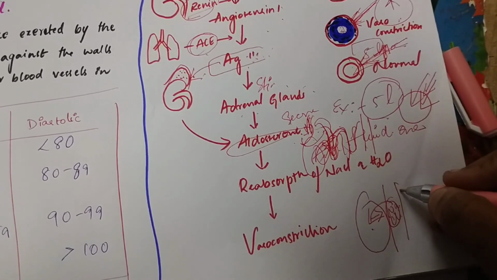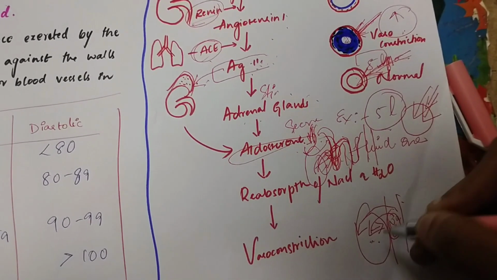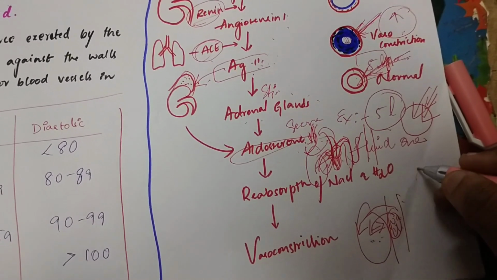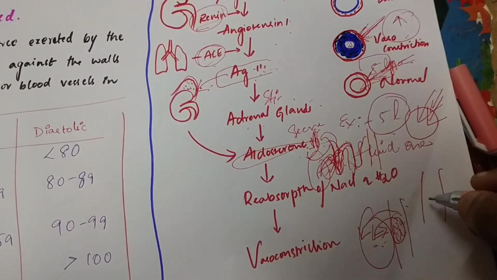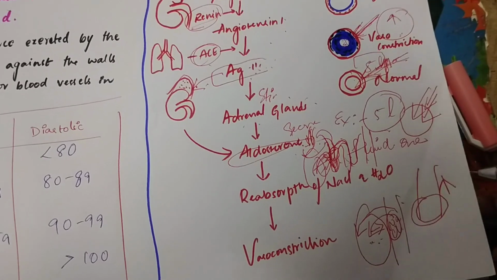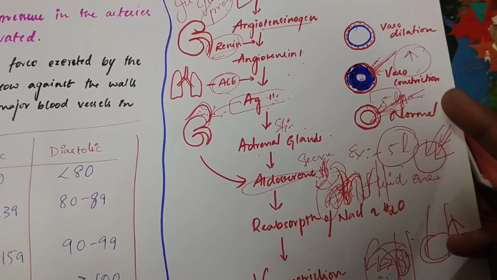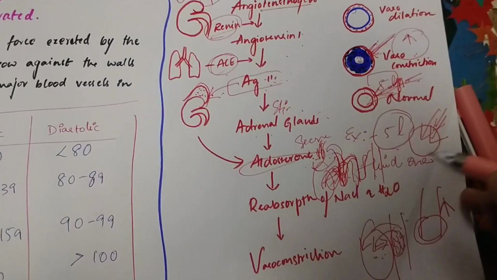What will happen, the sodium and chloride will overload into our body. Then if overload, the fluid volume will be more, then the resistance will be more, then again the blood pressure is increasing. So that's why I said there are two conditions, vasoconstriction and fluid overload.